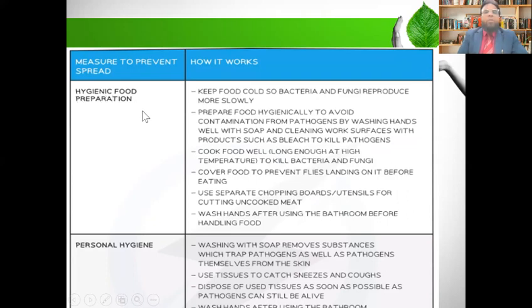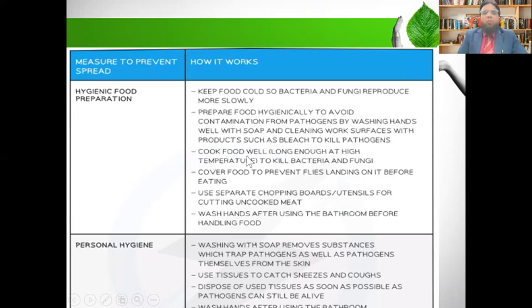Hygienic food preparation. Yes, if the food that we are taking is hygienic, then of course the germs are not going to enter into the body. So how does it work? Keep food cold, so bacteria and fungi reproduce more slowly. If you keep the food in a cold place, in the refrigerator, the temperature is very low, so this temperature is not favorable for the proper growth of bacteria and fungi. Prepare food hygienically to avoid contamination.